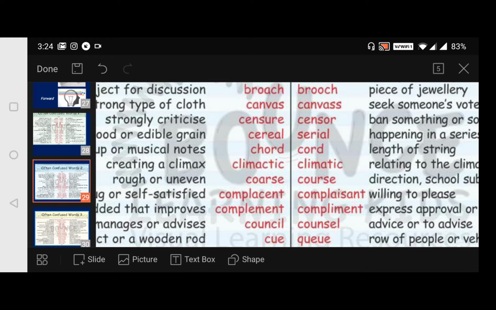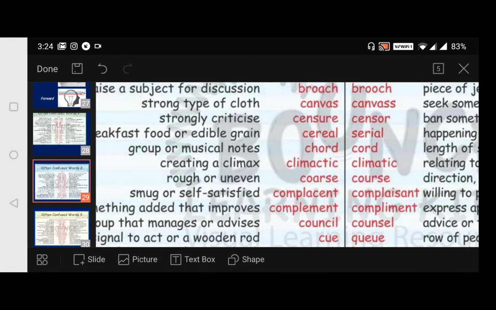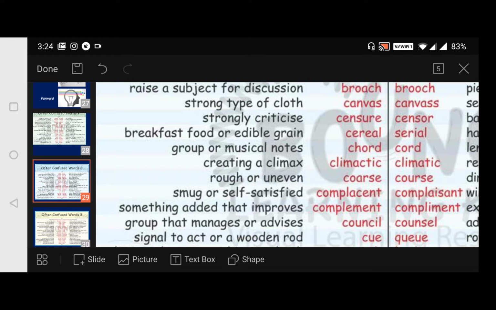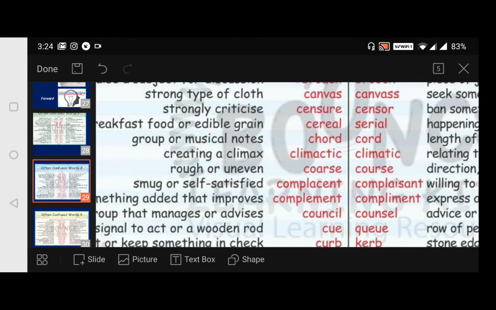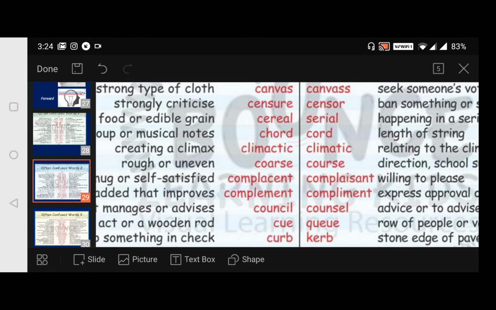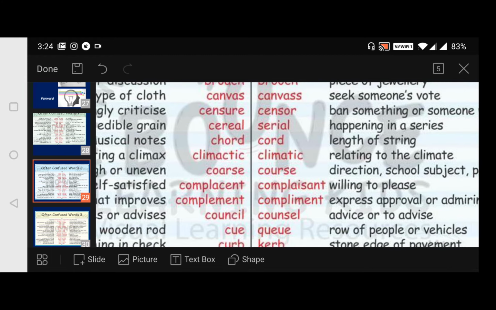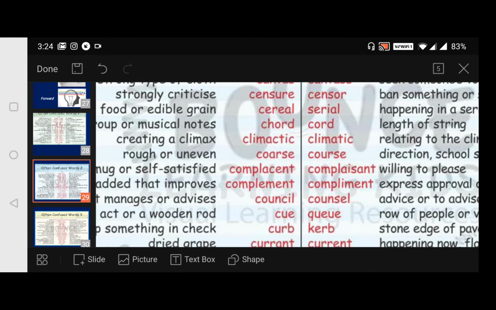Now next, cereal. Here cereals we take as breakfast, isn't it? Breakfast food or edible grain. And when something happens in a series, then we say it as a serial. Now chord.